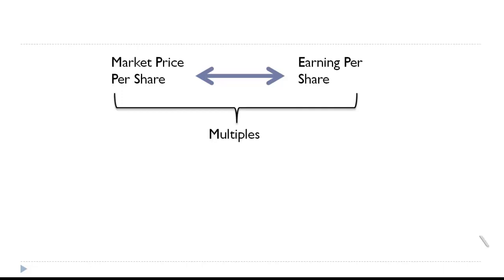For example, if EPS is 10 and market price is 20, then price earnings is 20 divided by 10, which is 2 times. So it means the market price is 2 times of earnings per share. So this ratio, price earning ratio, would tell us whether to buy the stock or not to buy. How does it tell whether to buy or not to buy? Because if the PE ratio is high, it means the share is traded at a higher price. I mean, when it has capacity to earn only 10, it was traded at 20. Why is it traded at 20? It could be for various reasons. That's what we are going to see.